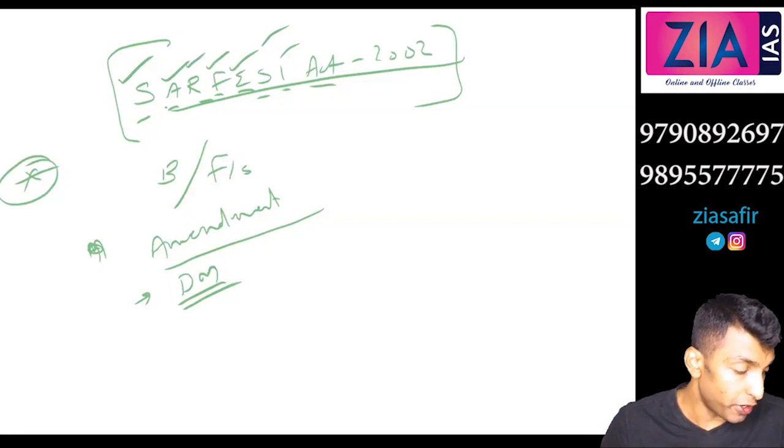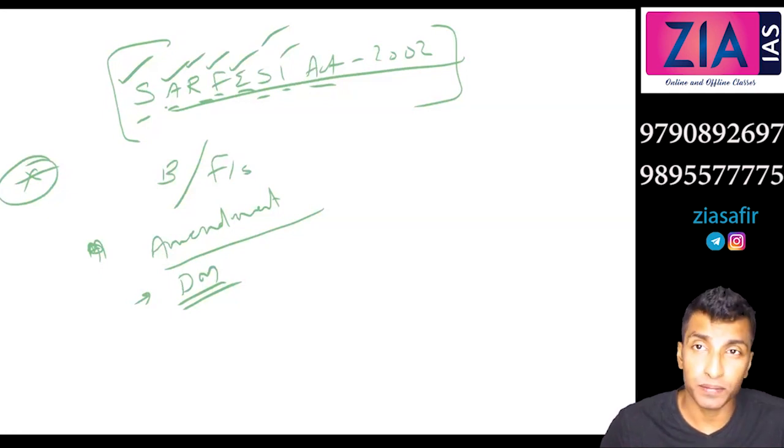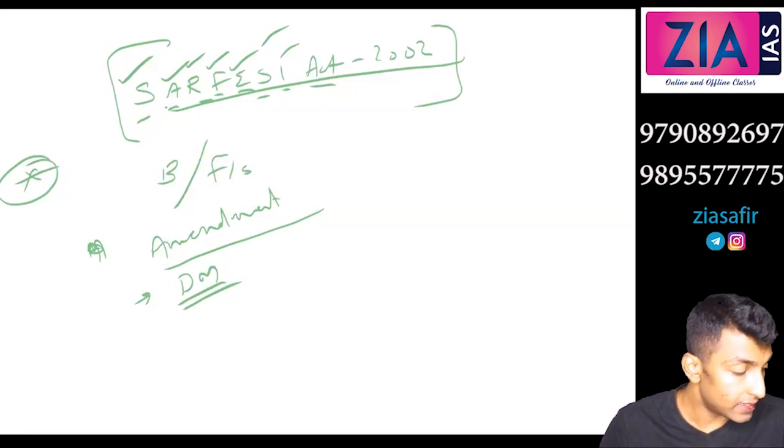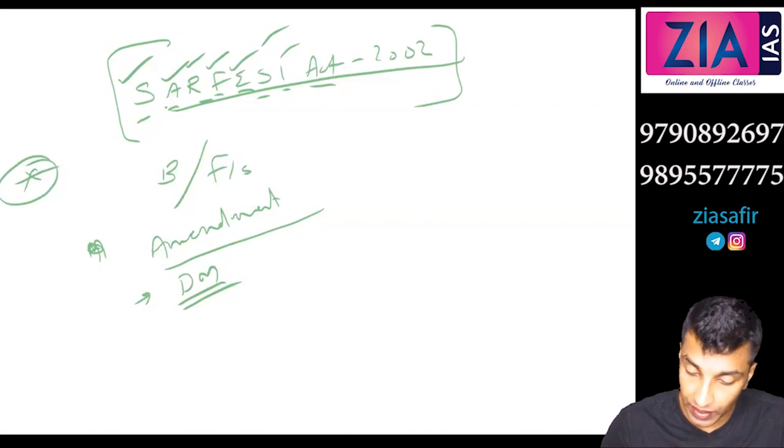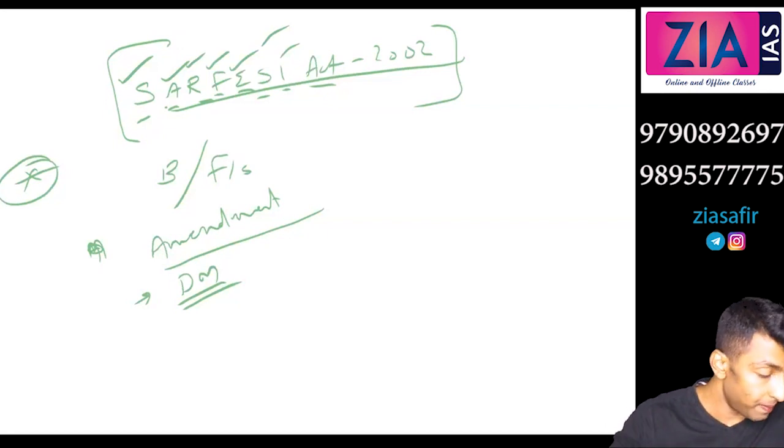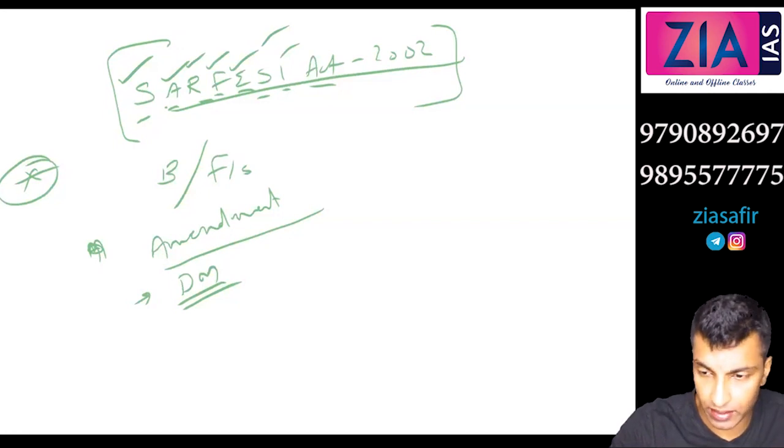Okay. One more point you can write under that. There is a provision of establishing a central registry to maintain records of collateral securities.